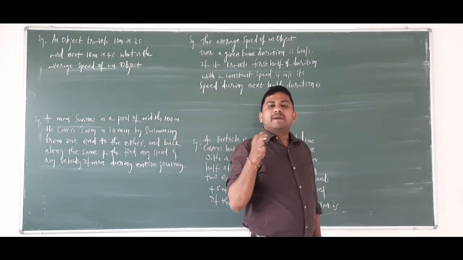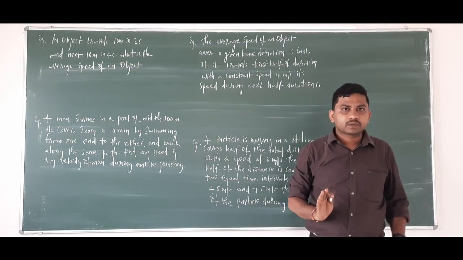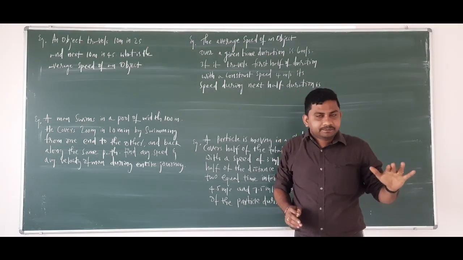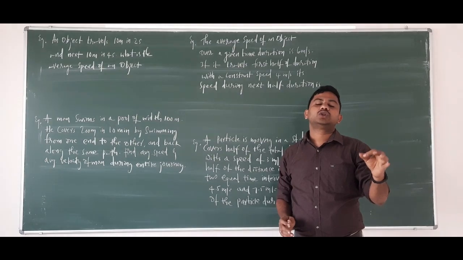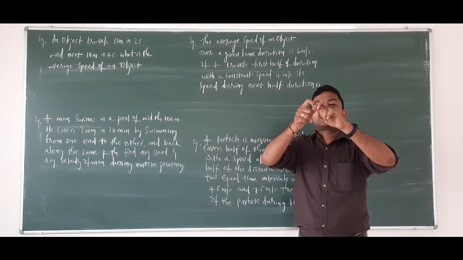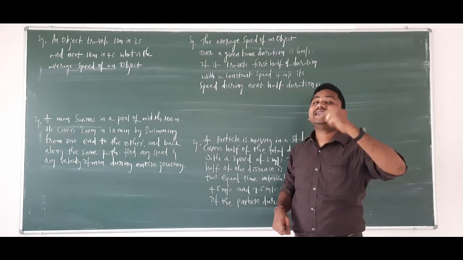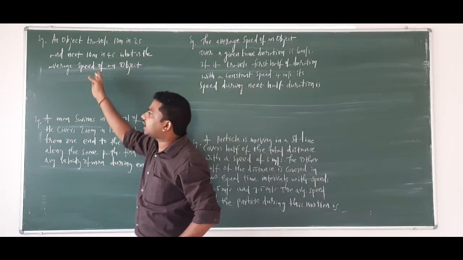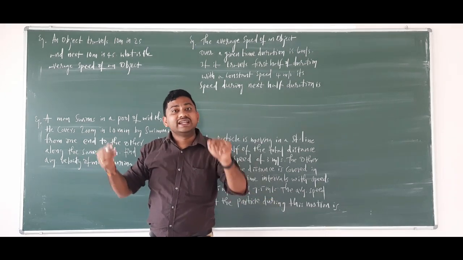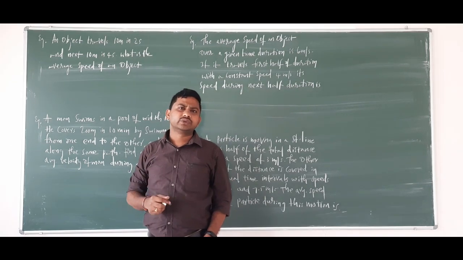Let me remind you the formulas we have discussed about average speed. Average speed is equal to total distance by total time. Average speed is equal to 2v1v2 by v1 plus v2 when the total distance is divided into two halves and velocities are given in each half. Are any velocities given in each half? No. Is an initial velocity and final velocity given? No. So what formula to be used?